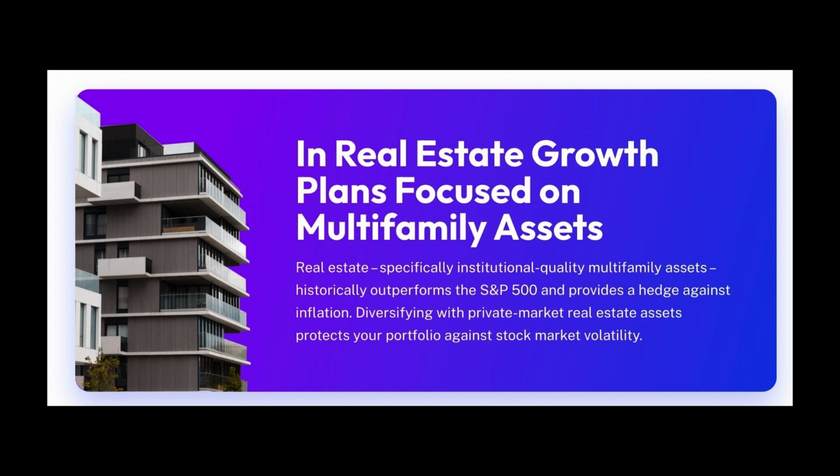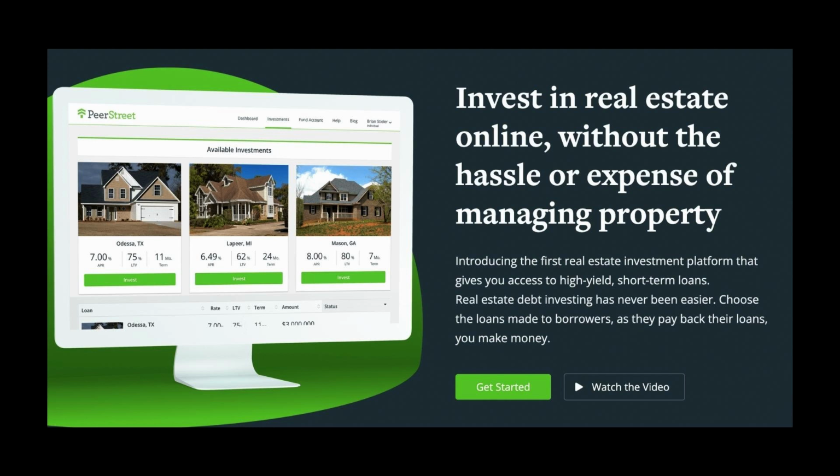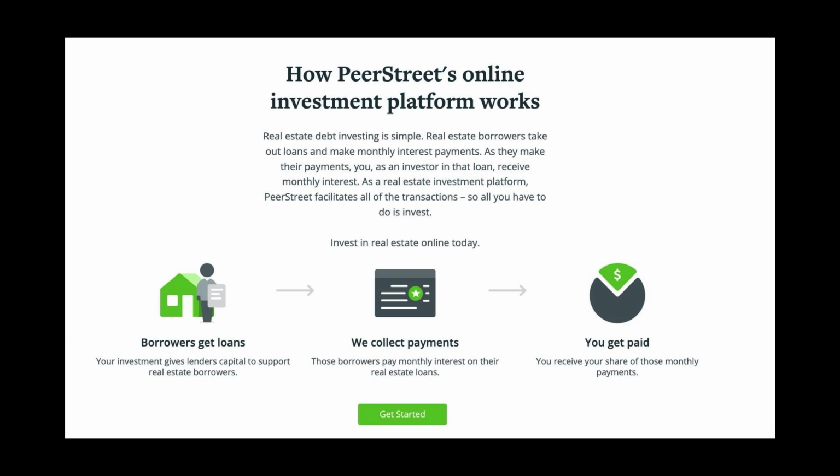Finally, we have Peer Street. This platform allows you to invest in short-term, high-yield real estate loans, with terms ranging from 6 to 36 months. One of the pros of Peer Street is that it offers a high level of diversification, as you can invest in multiple loans to spread your risk. Another pro is that it has a relatively low minimum investment of $1,000, making it accessible to a wider range of investors.